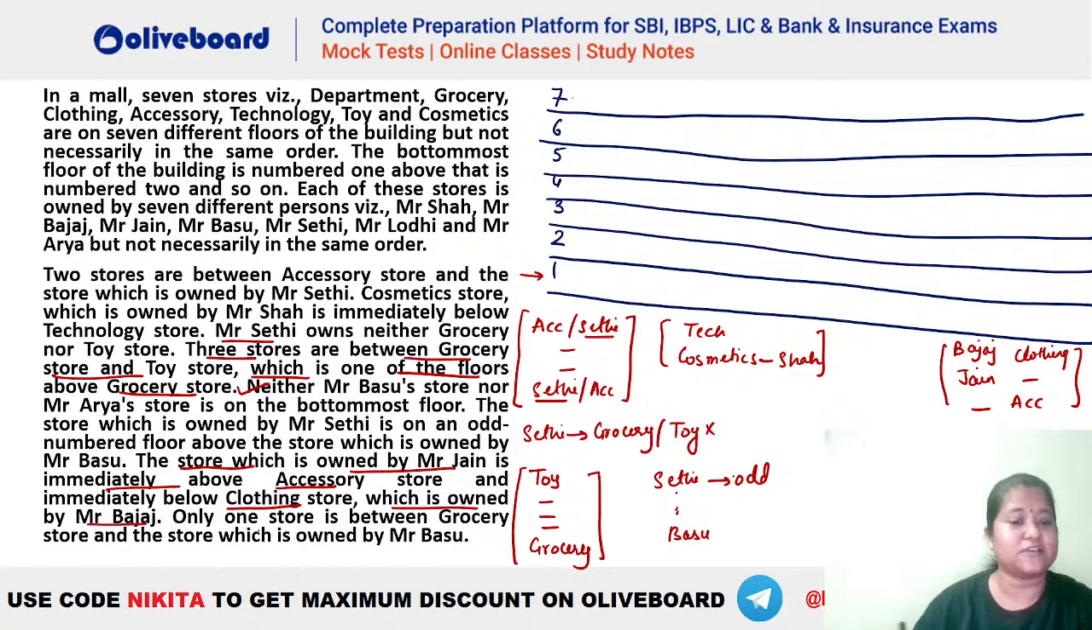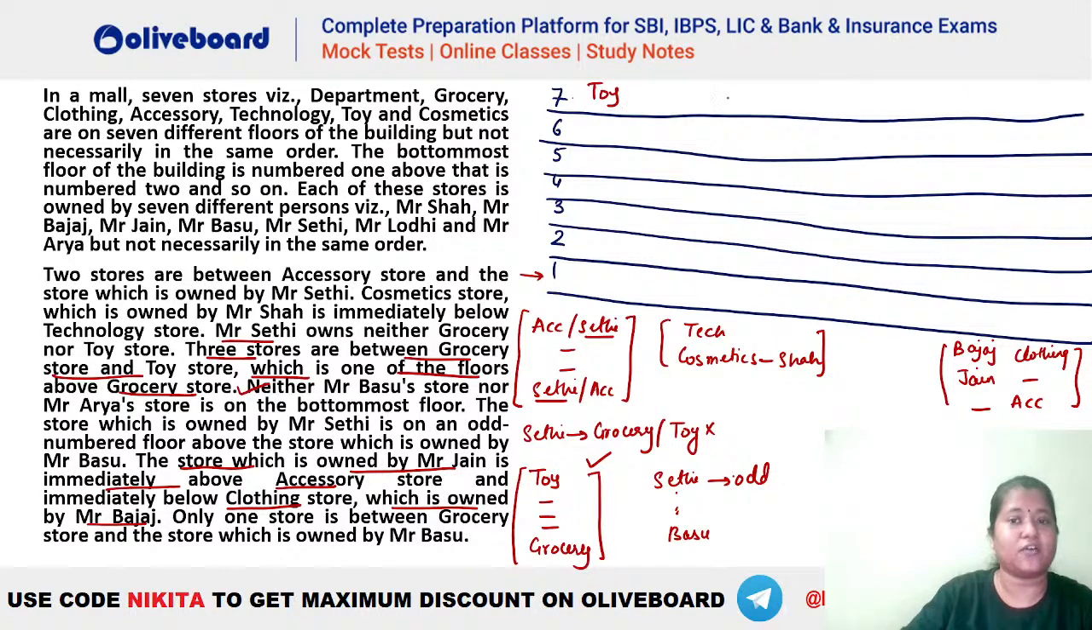Only one store is there between grocery store and the store which is owned by Mr. Basu. Okay, so there should be only one store between your grocery and Mr. Basu. So let's try to place this toy and grocery. And we also know that Mr. Basu is not on the bottommost floor. Okay, let's say if we place your toy here.